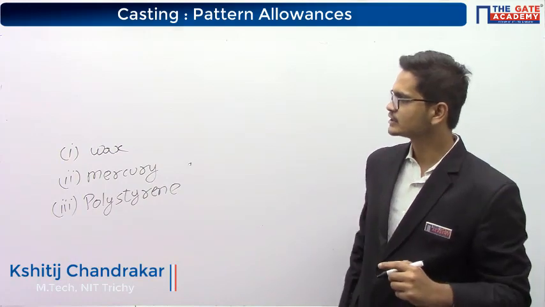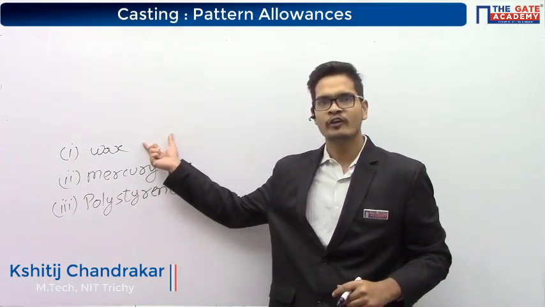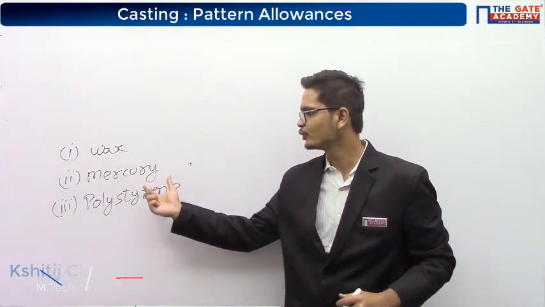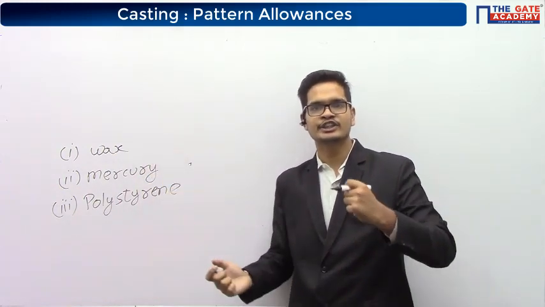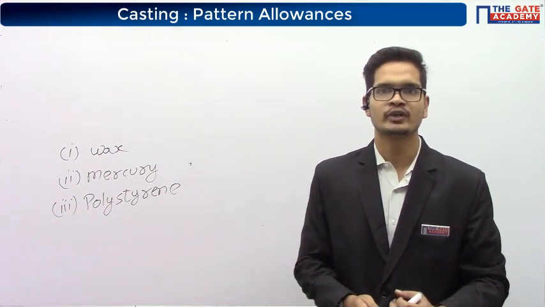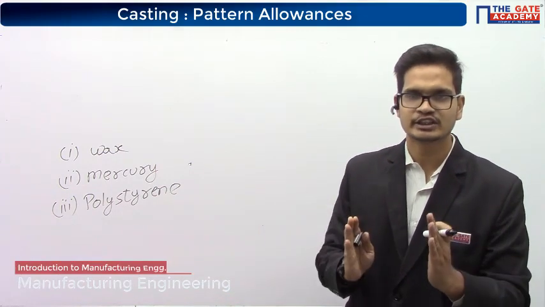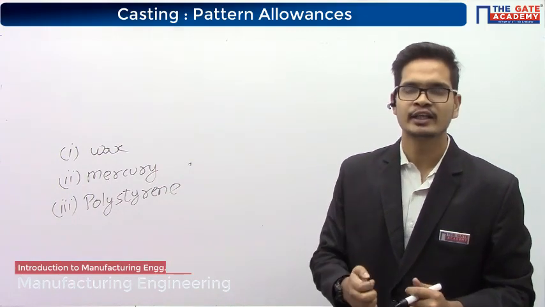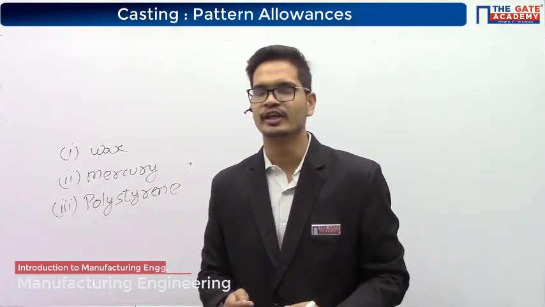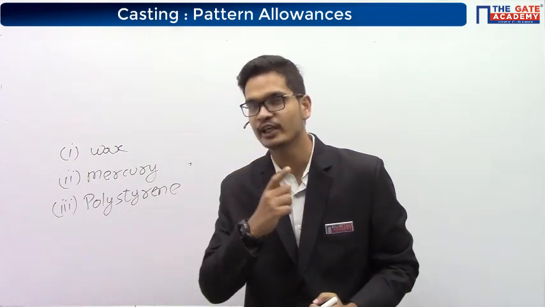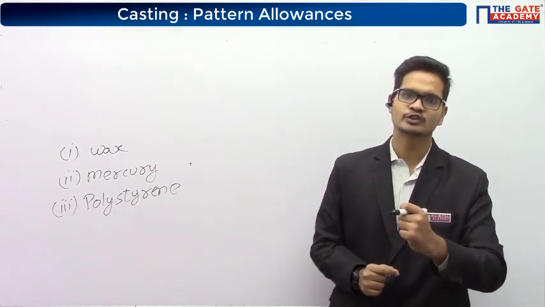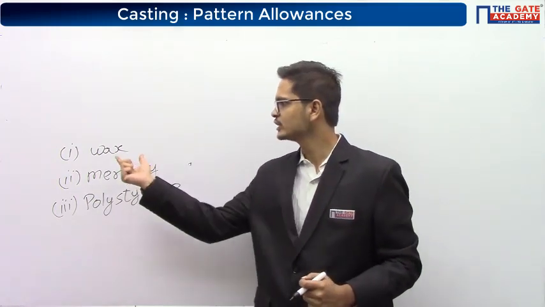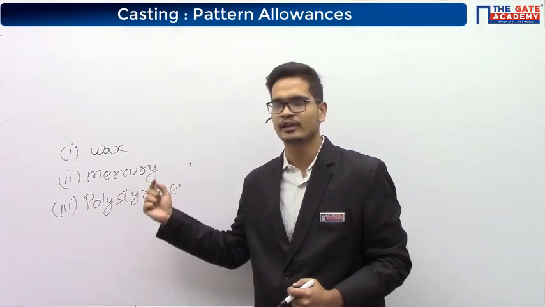So what happens is, if you have used wax pattern, mercury pattern or polystyrene pattern, the wax pattern is removed in the form of liquid. The wax pattern is heated, it becomes liquid, and it is removed in the form of liquid. When it is removed in the form of liquid, it cannot damage the mold wall. Hence, there is no need to give the draft allowance in wax pattern.